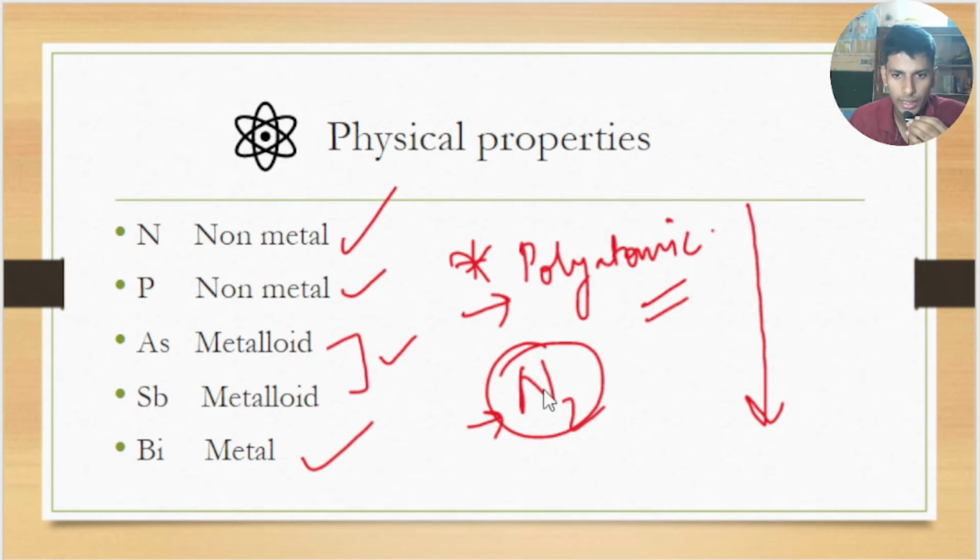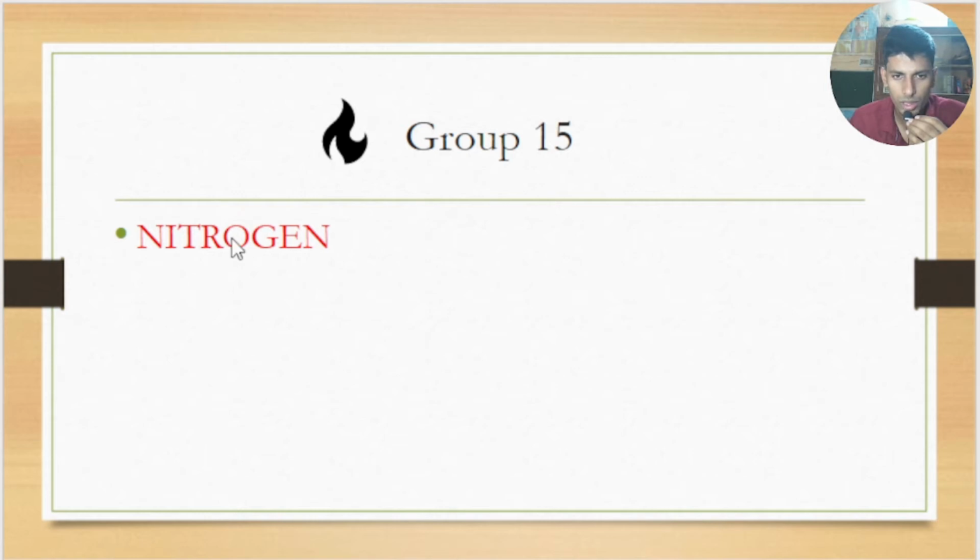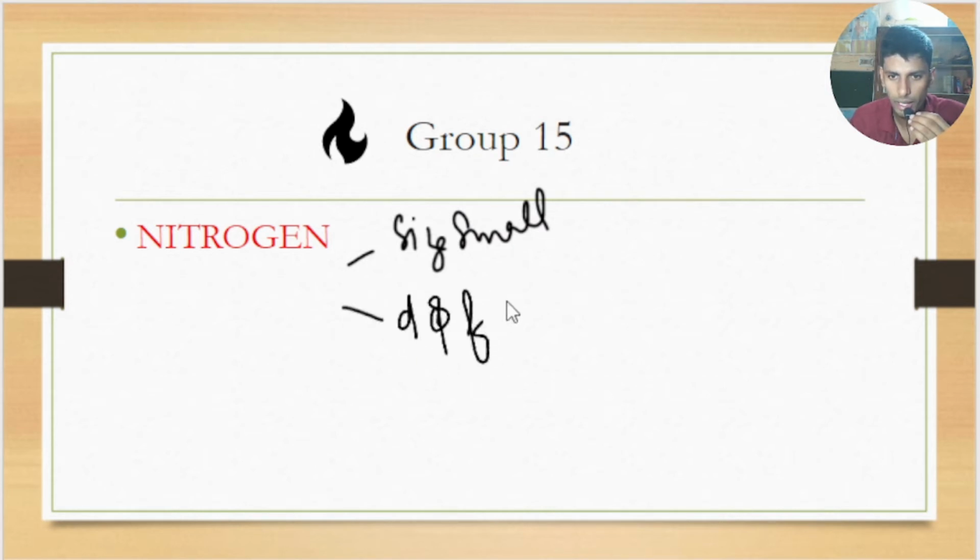Let's see why nitrogen is a very unique element in this group. Nitrogen shows anomalous behavior, or you can say nitrogen shows different characters from the other members of the group because of its small size. Nitrogen does not have d and f orbitals.